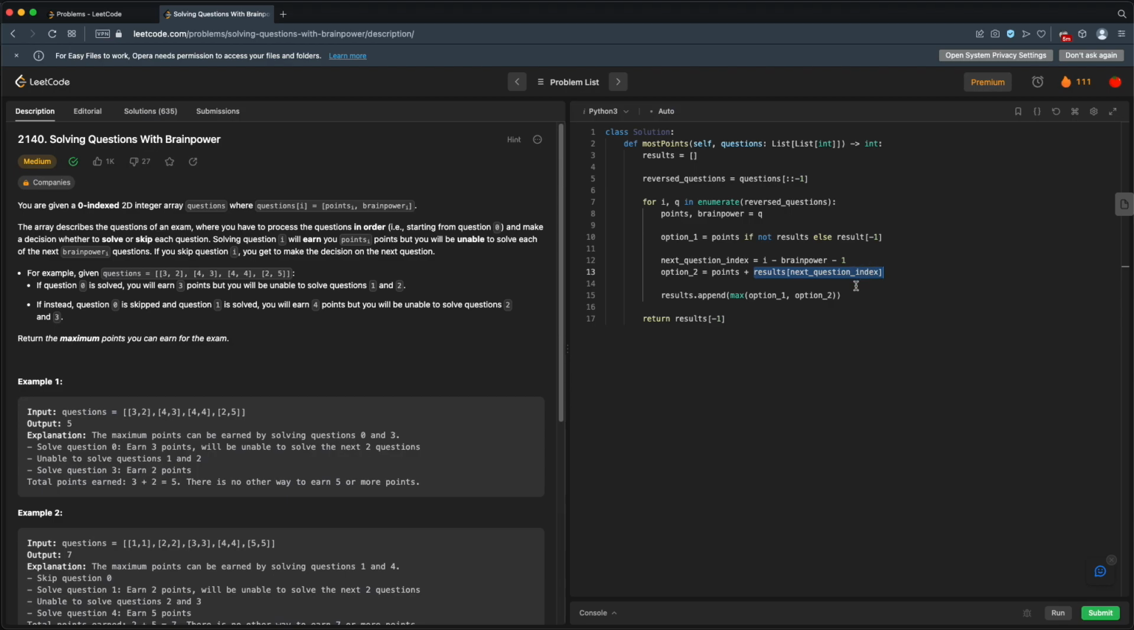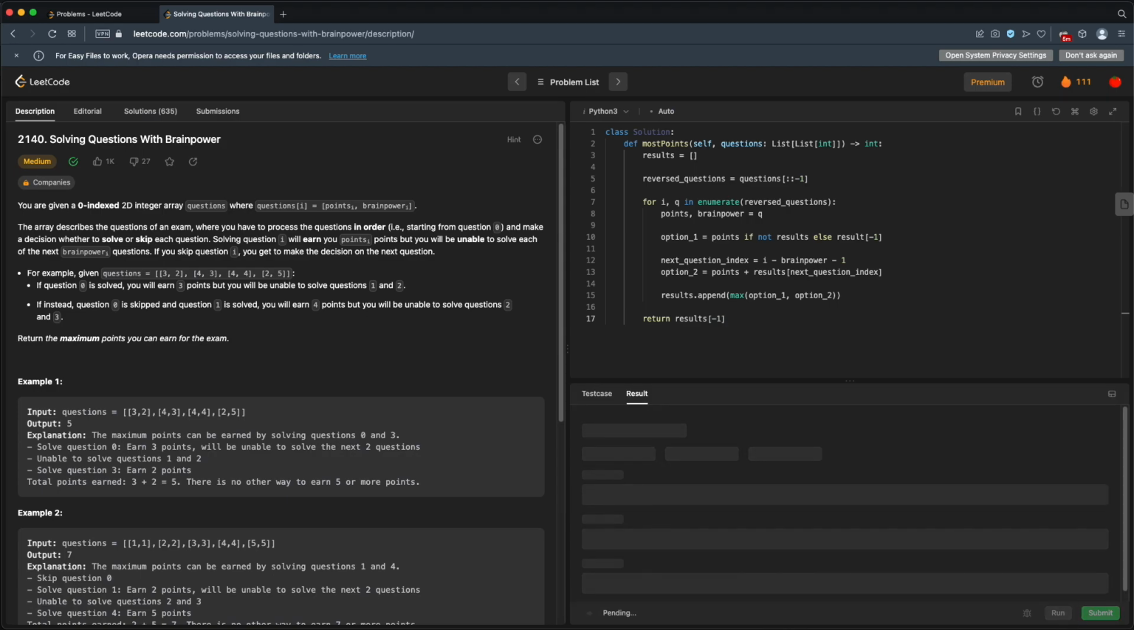I encourage you to look at this, draw it out on paper, because this is confusing. And then finally, we'll append this result, the maximum of option 1 or option 2, to our results. At the very end, we just return our results at the very last index because that will match our first question. All right, I know it's confusing. Let's just run it and see if we completely break everything.